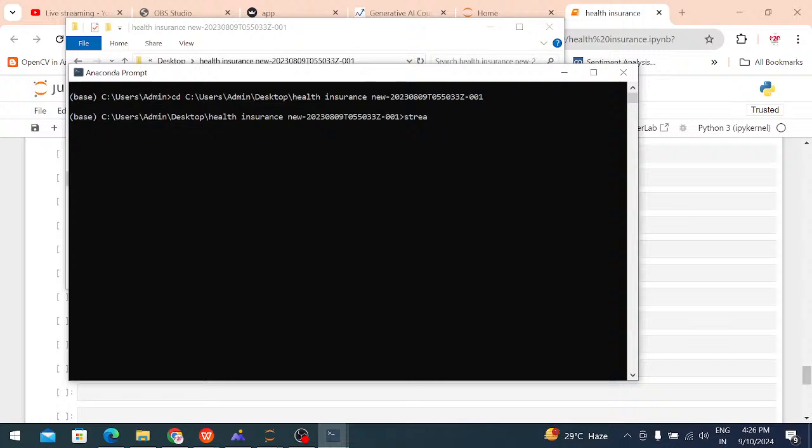In the front end, we are using two frameworks. One is the Streamlit framework and one is the Flask framework. Flask and Streamlit are both used for mini scale applications. In Streamlit we are using just normal .py files, but in Flask we are using HTML files, CSS files, and JavaScript files. Just press the tab and it shows the .py file.